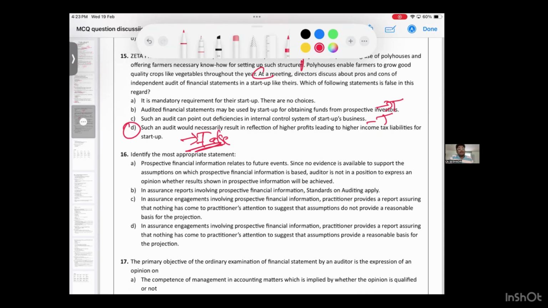Identify the most appropriate statement. Please take 1 minute. Read well, those watching on YouTube, read well. 16th question. Most appropriate. So try to delete the false statement. In an assurance report involving prospective financial information, standards on auditing apply. Wrong. When prospective is mentioned, standards on auditing are standards on assurance. Assurance. Look at the C point properly. Look at the C point properly and look at the D point also properly.